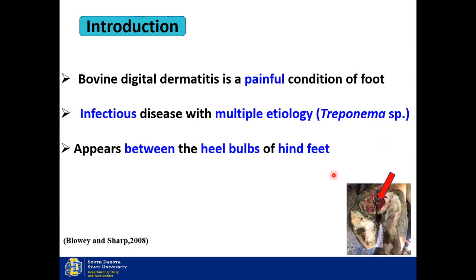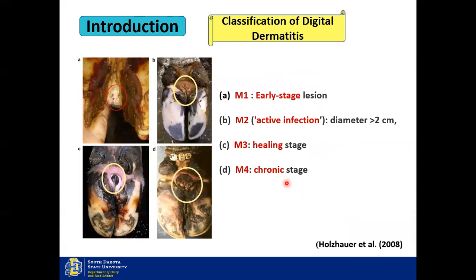Bovine digital dermatitis, in detail, is a painful condition of the hoof. It is an infectious disease with a multiple etiology, and it appears between the heel bulbs of the hind feet. There are different stages based on the progression of the disease. This is the early stage lesion, and when it progresses towards M4, this will be the chronic stage of the lesion.